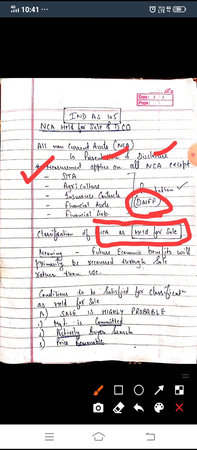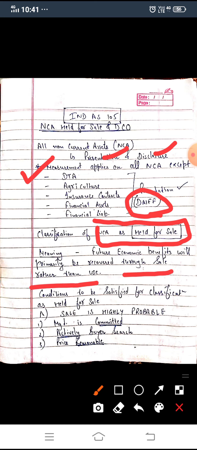Simple: if we use that asset, we will not be able to recover its benefits; we can recover its benefits only if we sell that asset. The future economic benefits will primarily be recovered through sale